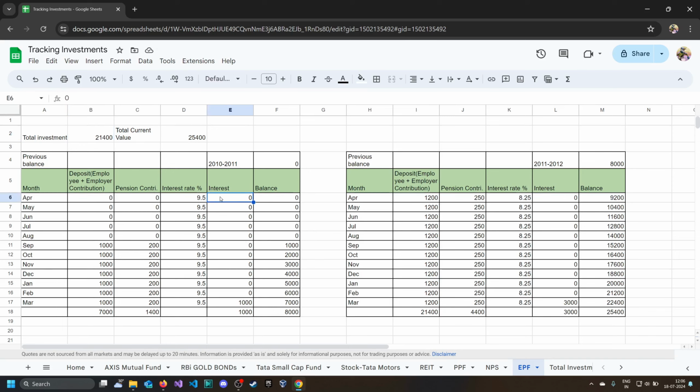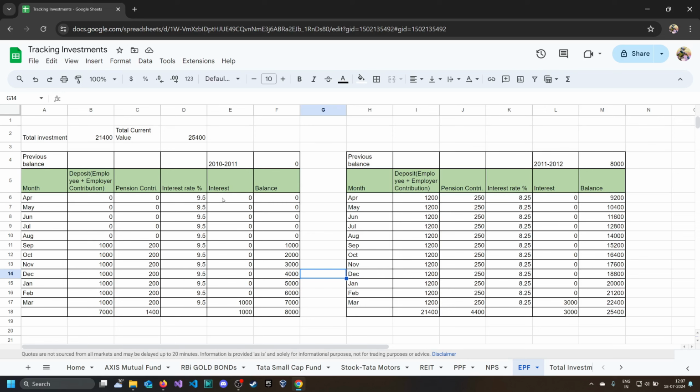Now let's calculate the interest. Why I do not want you guys to calculate the interest: it's better to just pick it from the employee provident fund member passbook, so that will be easier. And if we calculate the data, that data also mismatches with this interest rate, and I'll come to that.